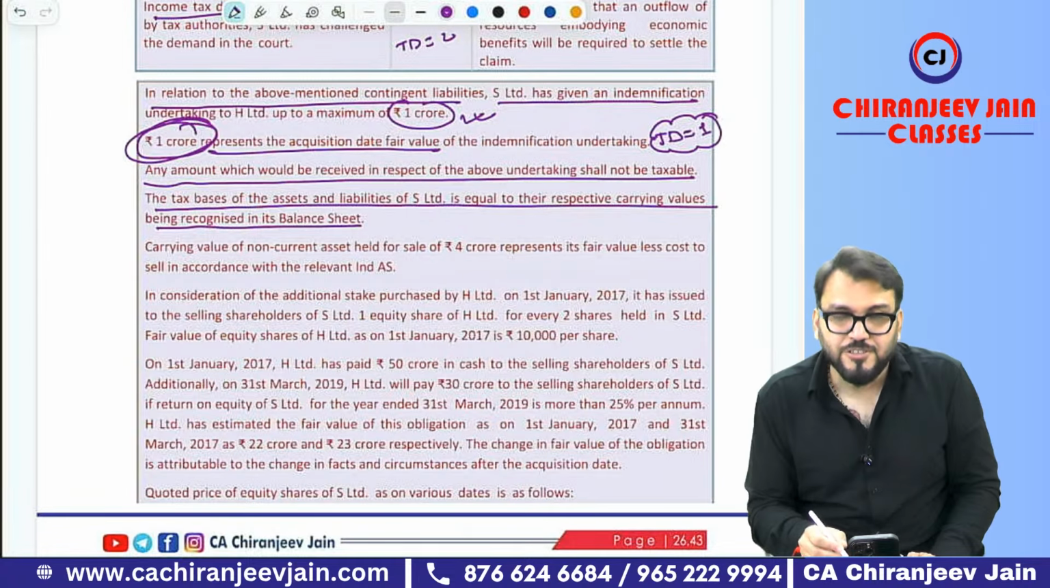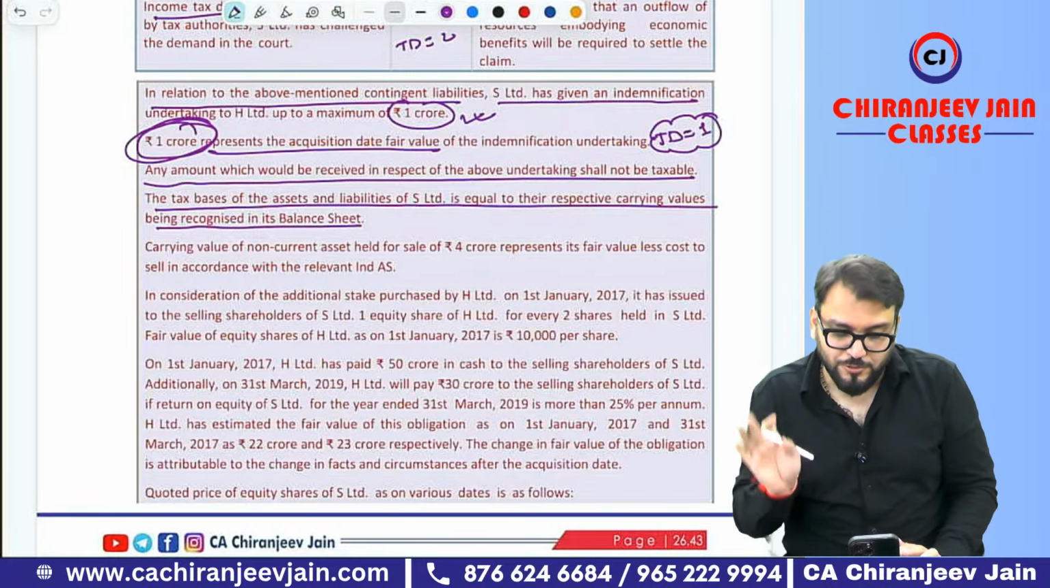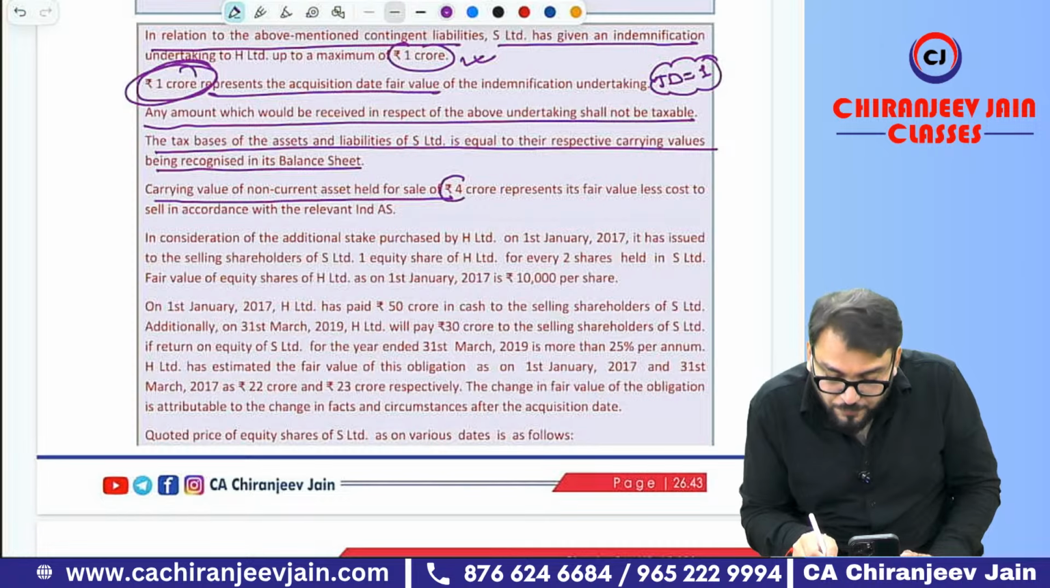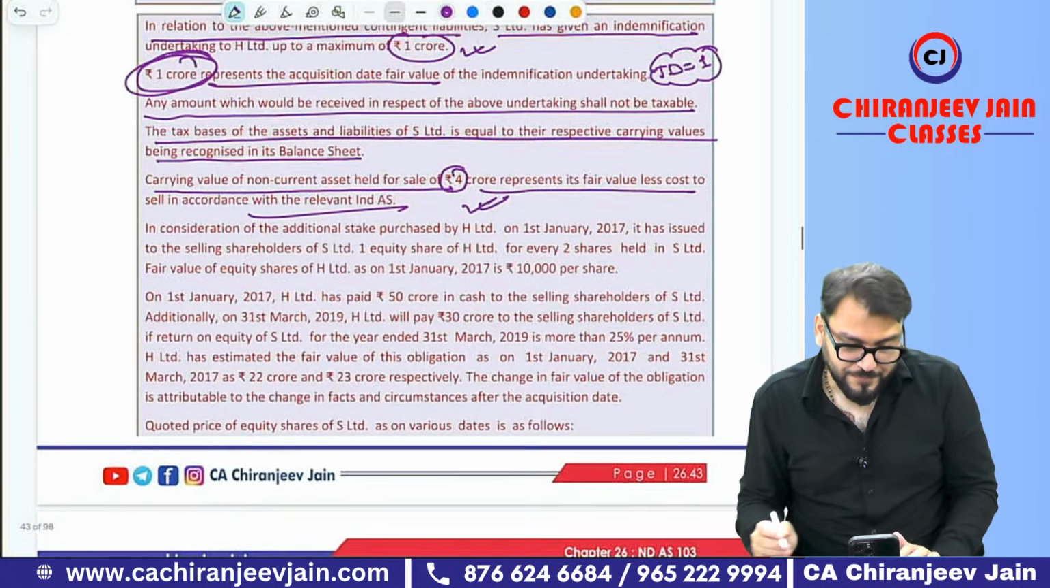The tax base of assets and liabilities of S Limited is equal to their respective carrying value recognized in the balance sheet. The tax base of all other assets and liabilities given in the balance sheet will be at carrying amount. Carrying value of non-current asset held for sale 4 crore represents fair value less cost to sell. This was an understood point.